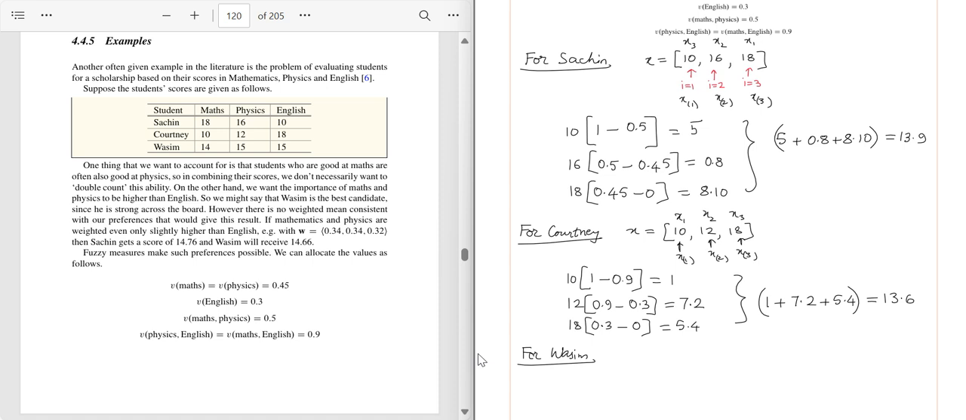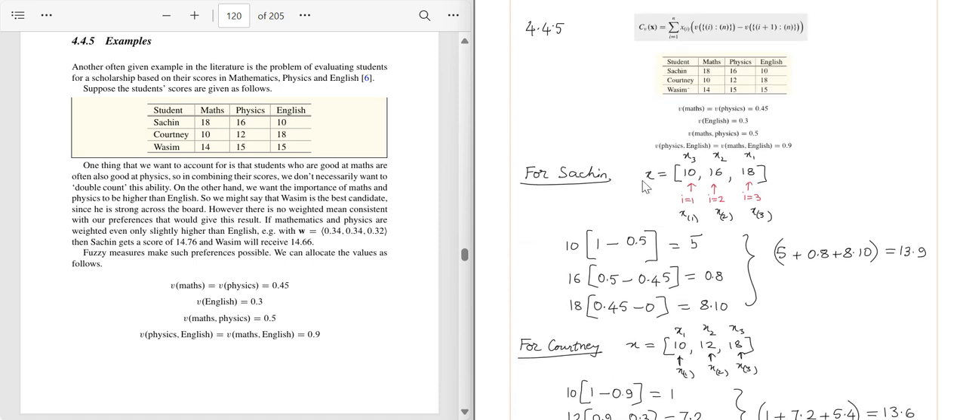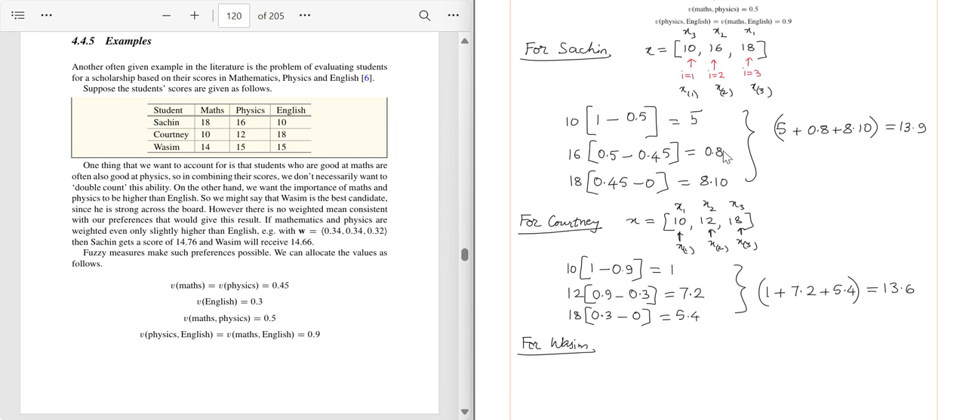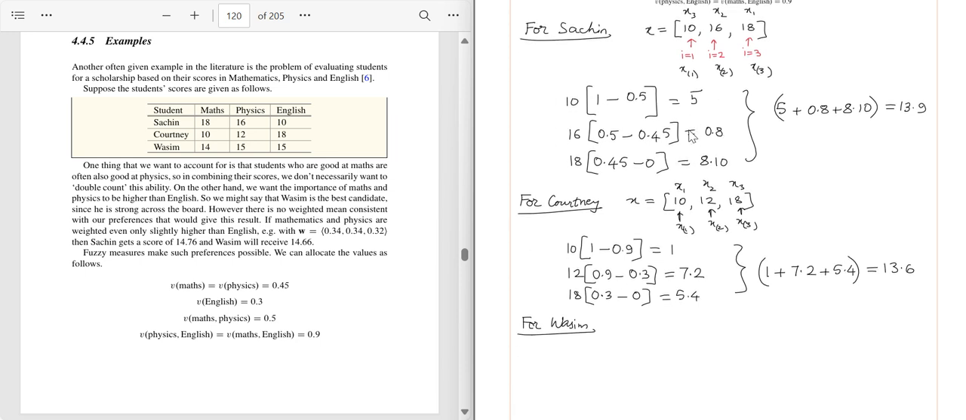Now, what are the scores Wasim got? Let us scroll up. So 14, 15 and 15. So it is also arranged in a non-descending way. Okay. So 15 and 15 are same. They have been sorted after 14 already. So we have an easy case here also. So we have 14, 15 and 15. This was the original x1, x2, x3, and after arranging also it is x1, x2, x3. The order has not changed.